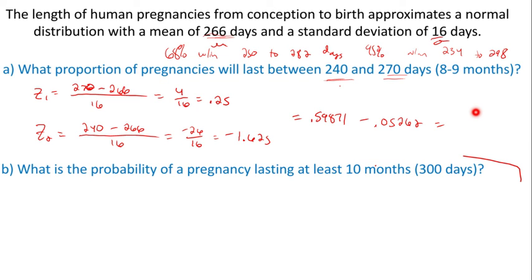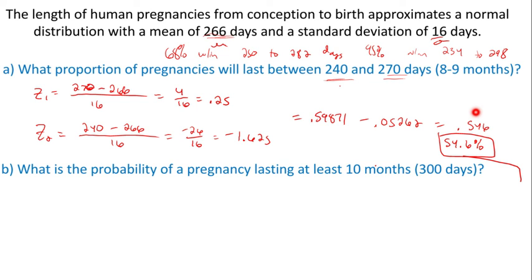All right, let's go and do that. And we get 0.5460. So about 54.6% of pregnancies, from conception to birth, last between 8 and 9 months, over half of them.